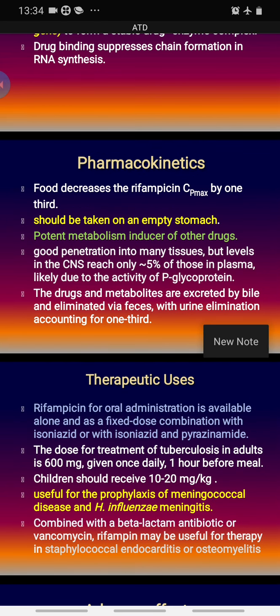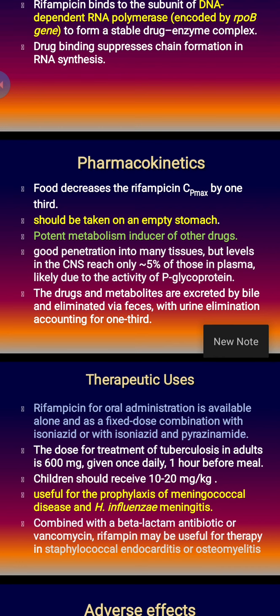And it is eliminated by feces, bile as well as urine, and you have to counsel the patient that it can cause orange discoloration of the urine, and that is not a reason for discontinuation of the drug. Because rifampicin is partly eliminated by urine, imparting it the orange color.